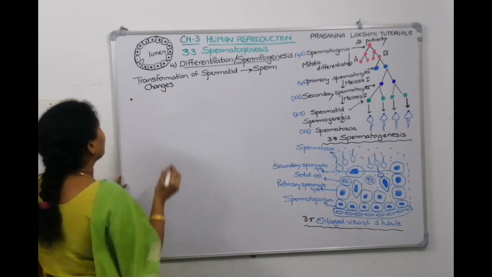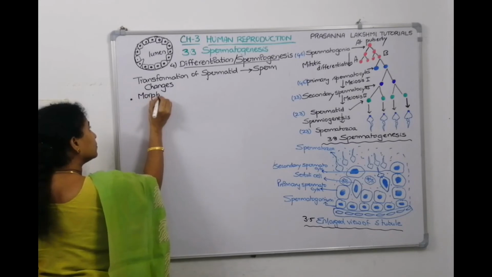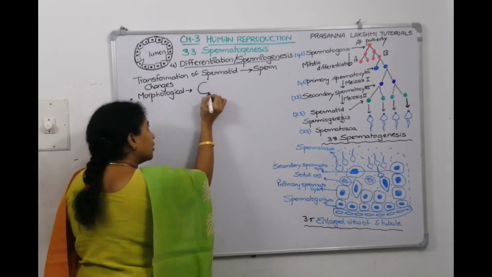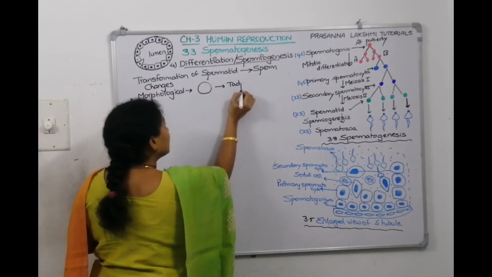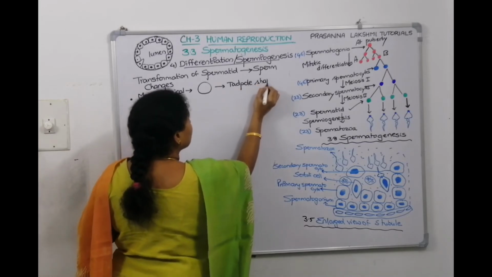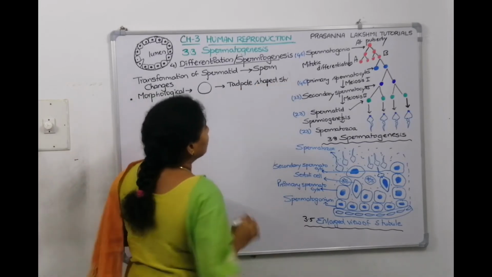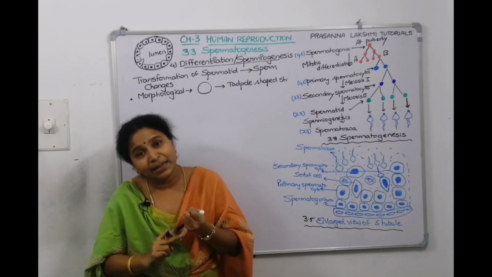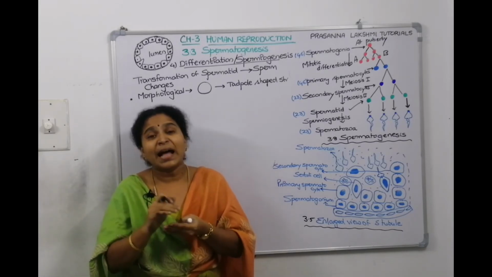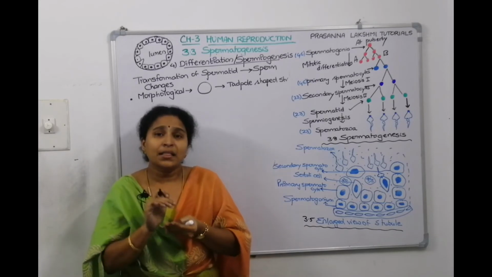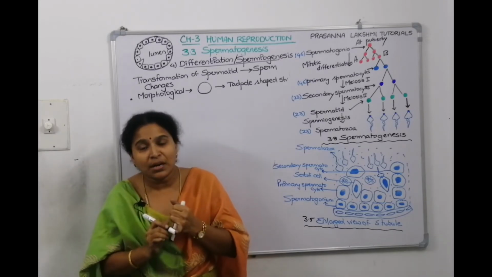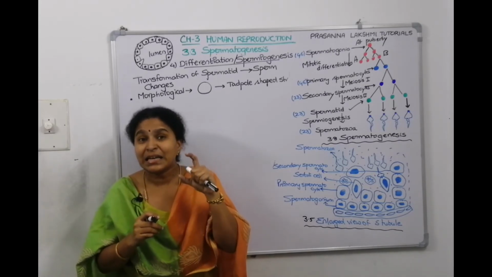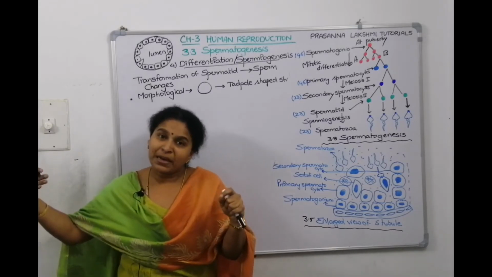The first change is a morphological change. What is the morphological change? A spherical structure gets transformed into a tadpole shaped structure. In the tadpole structure, it will have a head, a neck, a body and a tail, which is called the flagellum. In the head region, it bears the haploid nucleus and a body called the acrosome, which contains lytic enzymes to dissolve the egg membrane to penetrate into the egg.